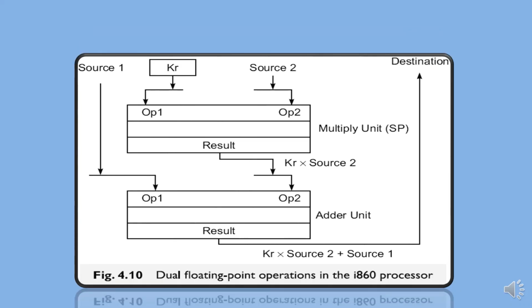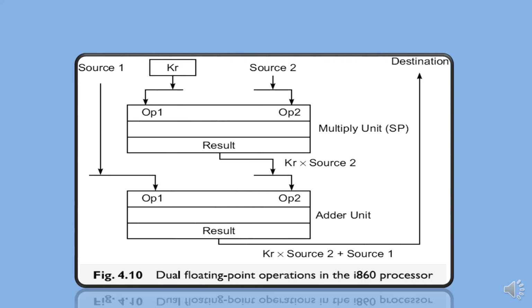There were two floating point units, namely the multiplier unit and the adder unit, which could be used separately or simultaneously under the coordination of the floating point control unit. Special dual operation floating point instructions such as add-and-multiply and subtract-and-multiply used both the multiplier and adder units in parallel.